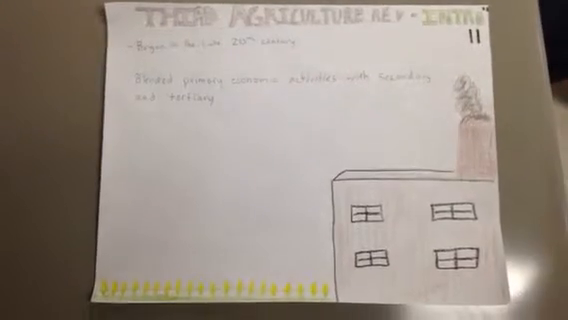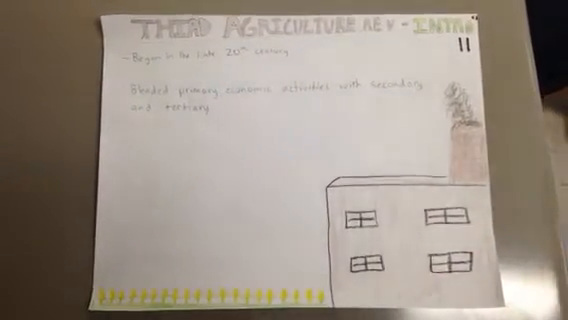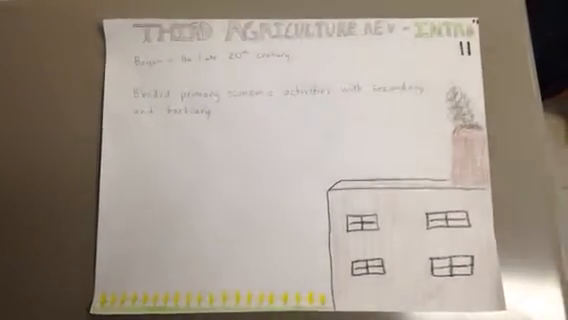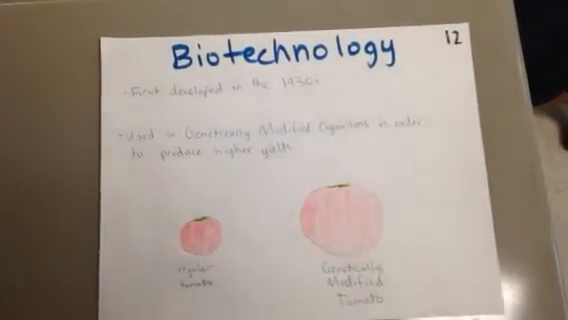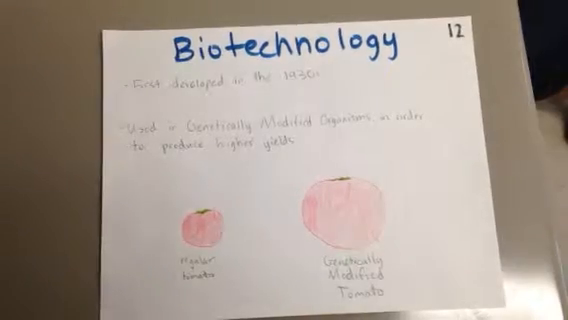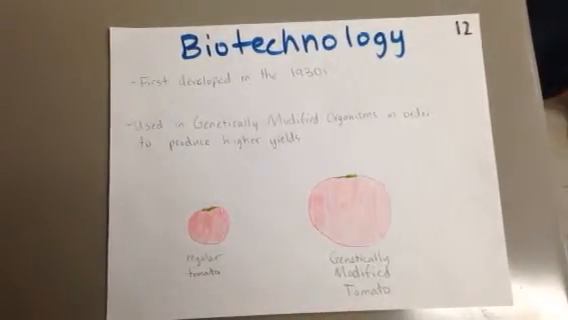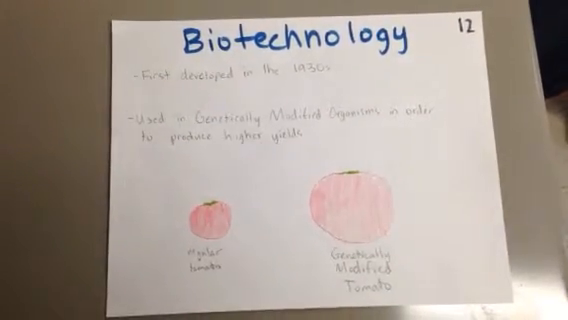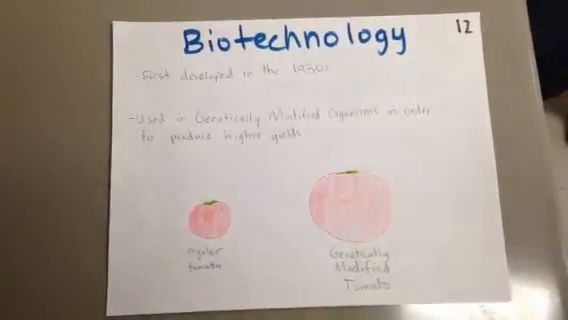The third agricultural revolution dates back to the mid-late 20th century. During this time, agribusinesses began to prosper and pollution became a major controversy in agriculture. Biotechnology was first researched and developed in the 1930s before the start of the Green Revolution. This technology was used to create genetically modified organisms in order to produce higher crop yields and is the focal point of the Green Revolution.